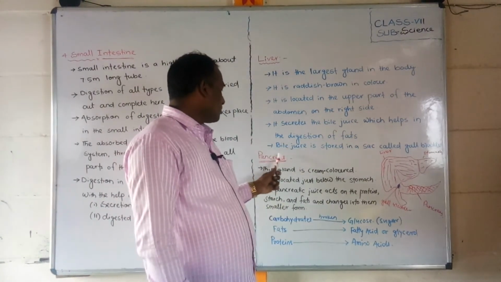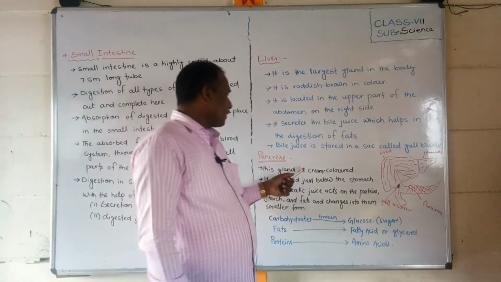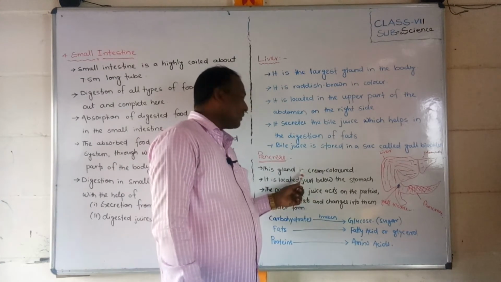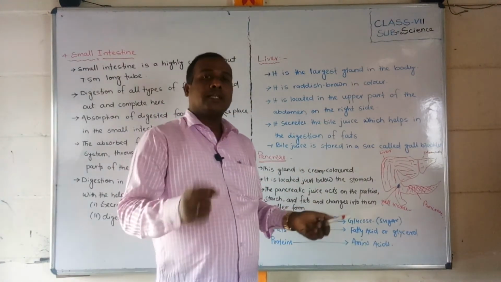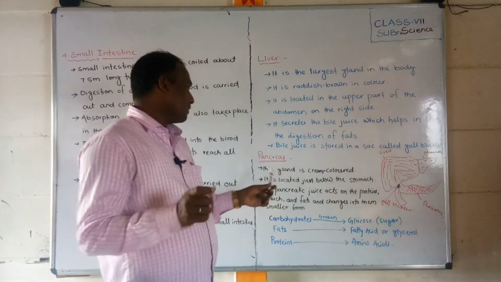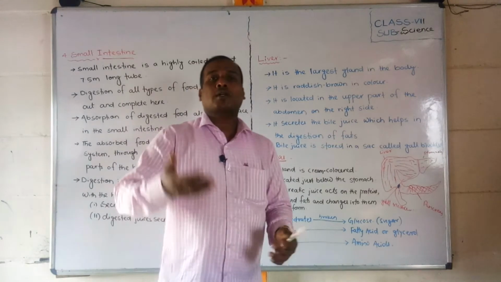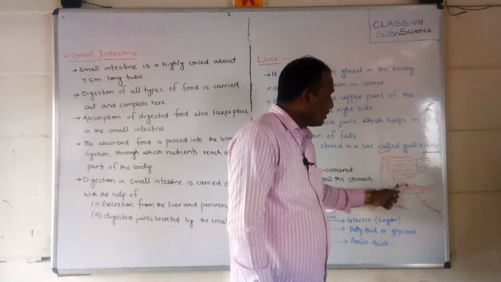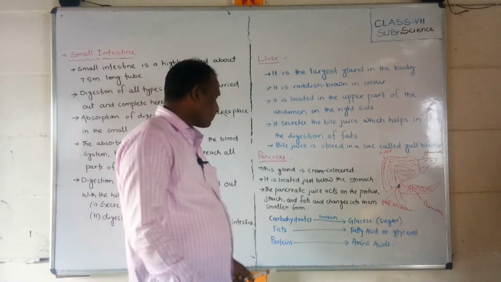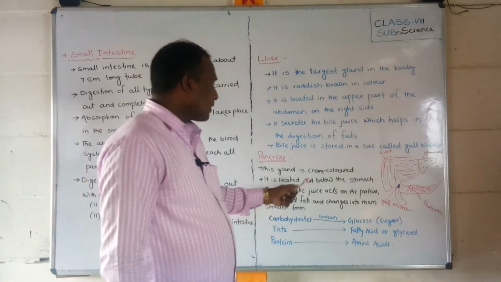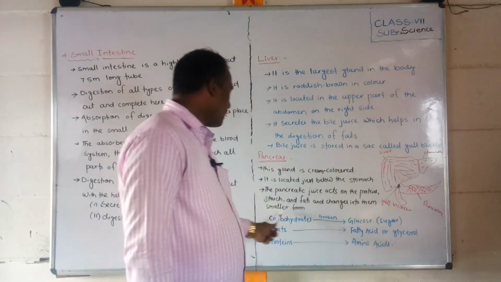Next we will discuss, students, a very important organ called the pancreas. This gland is cream color. Liver is reddish brown, but this is cream color. That is the gland, the pancreas. It is located just below the stomach. You have seen that this is the stomach, and just below the stomach is the pancreas. The pancreatic juice acts on the proteins, starch, and fats and changes them into smaller form.